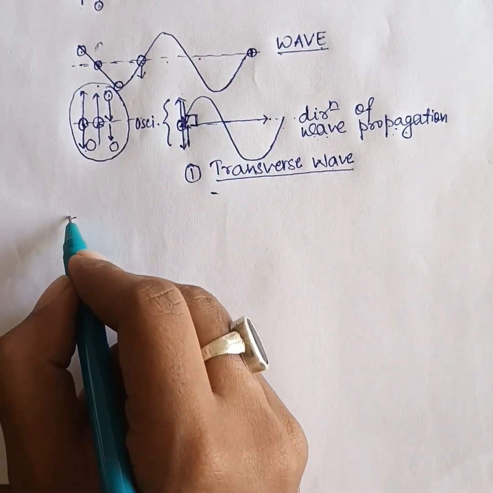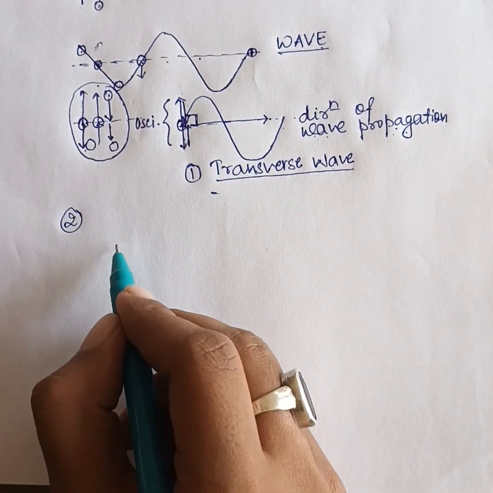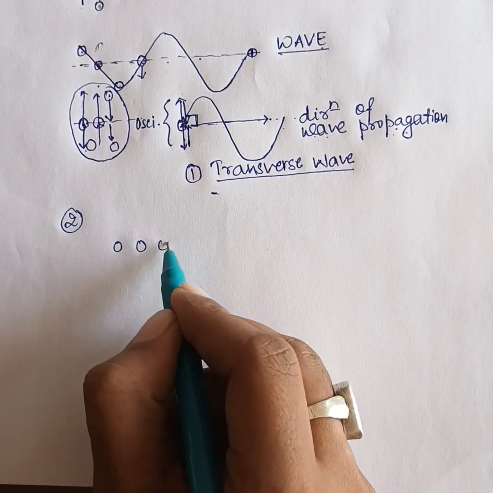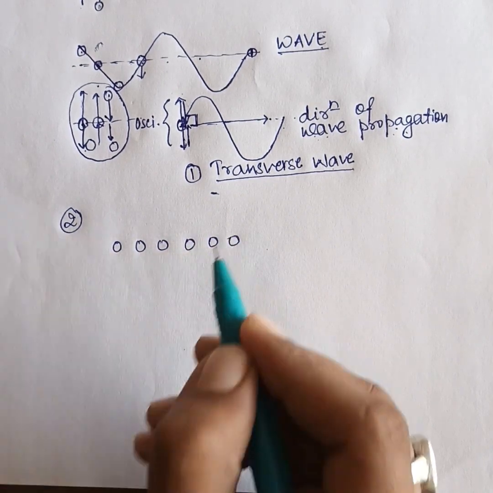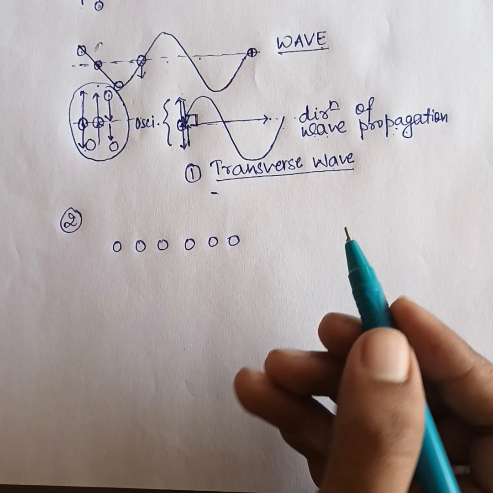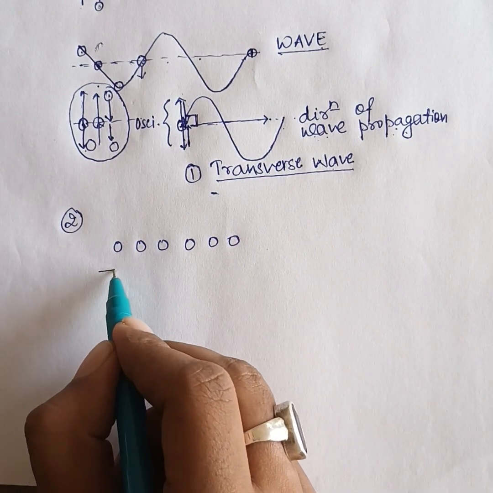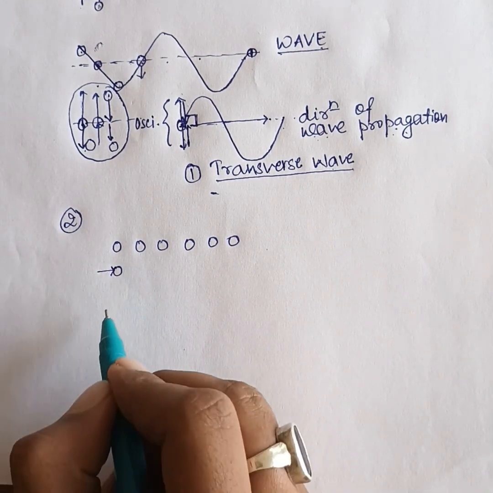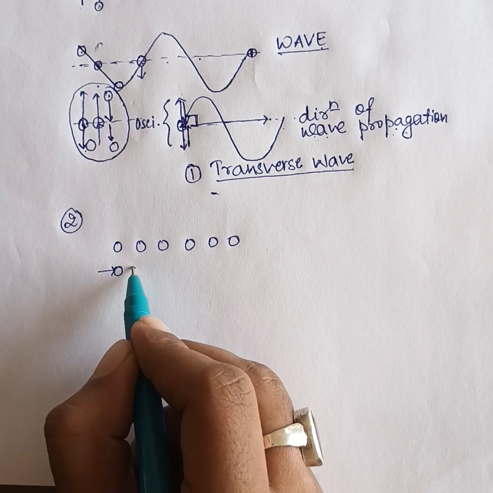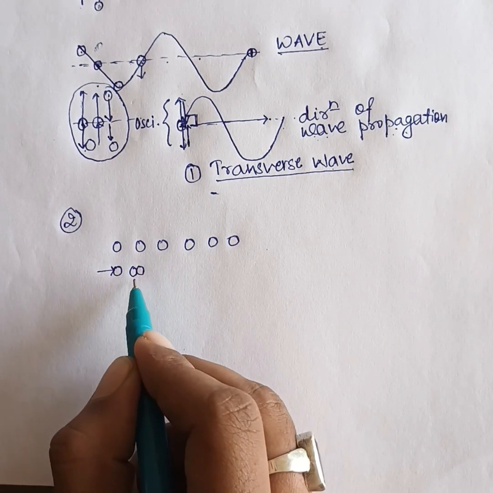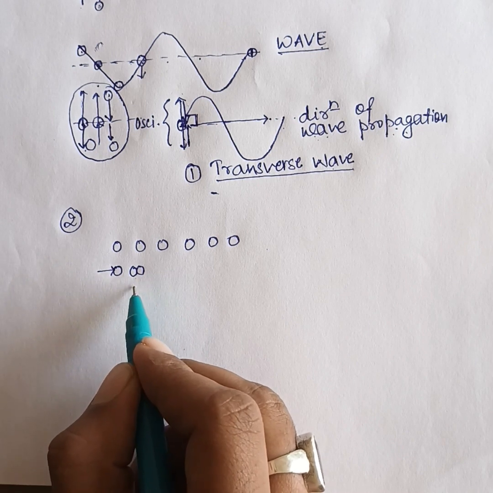And the second type that we study is, let us consider we have these molecules. Okay? Let us consider these are the air molecules. What happens when the force is applied on the first molecule, it will go and strike the second molecule, and due to the elastic property it will move back.